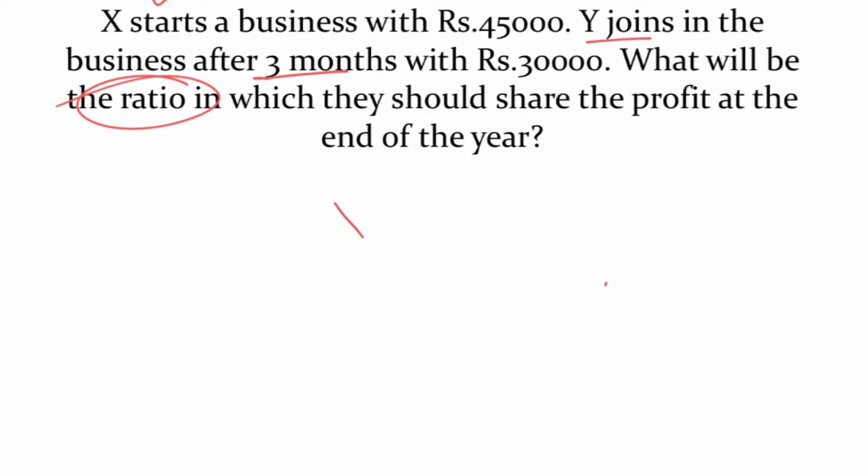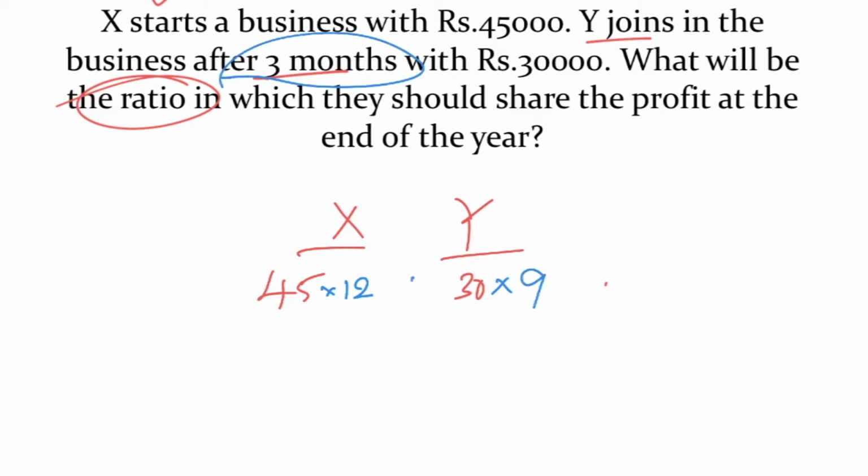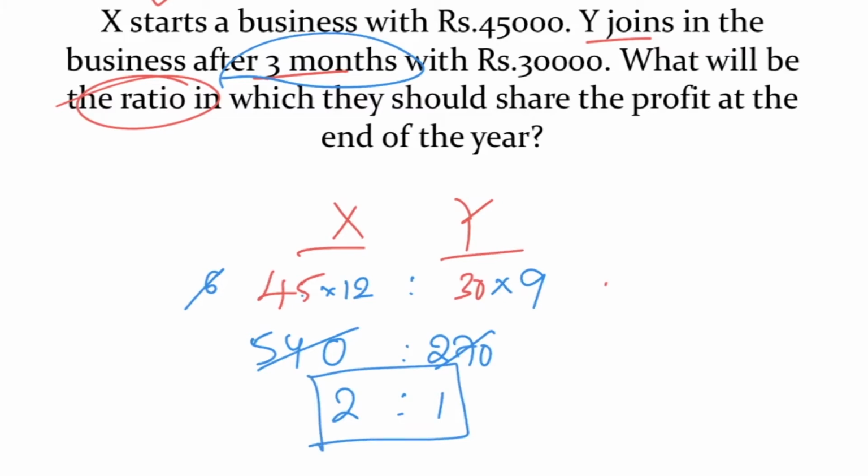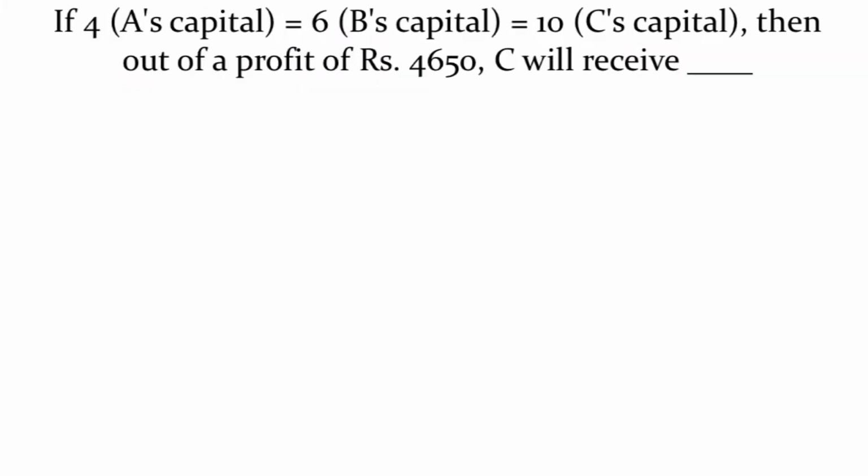See, 2 people invested, X and Y. X invested 45,000, Y invested 30,000. And X invested for 12 months from the beginning to end of year. And Y joined 3 months later, so Y invested for remaining 9 months. 45 into 12, 12 into 5, 60, 12 into 4, 48 plus 6, 54, 540 is to 30 into 9, 270. 270 2 times, so 2 is to 1 is the ratio in which they share their profits.